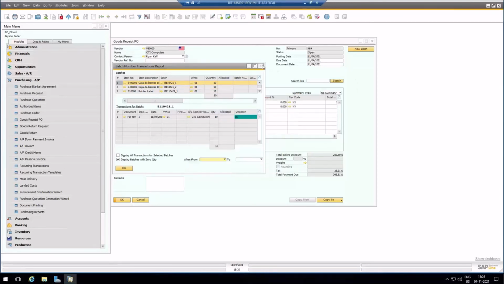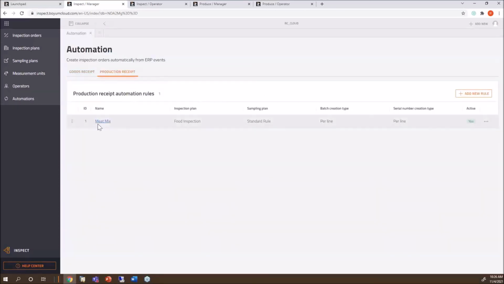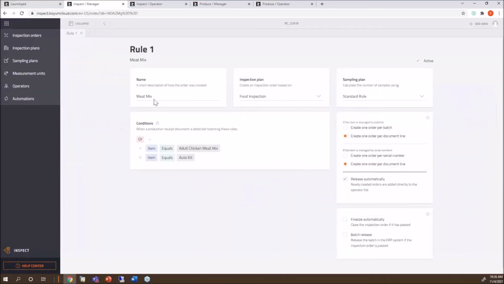So now let's do another example. This was receiving items in. This was one example, but as you saw, you put in your logic and set it up the way you want it. Now we're going to go after production. So I have this rule. I don't know why I call it this. Let's do rule 1. Sounds better, right?